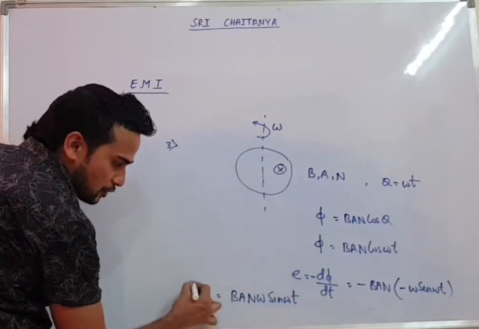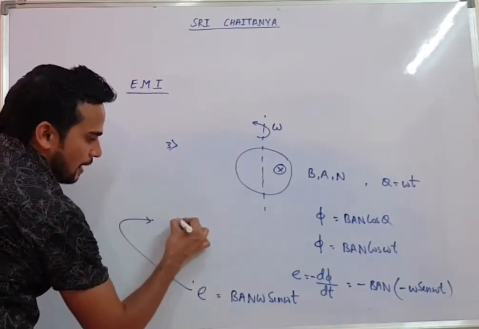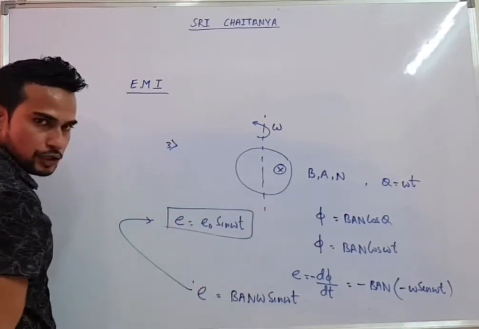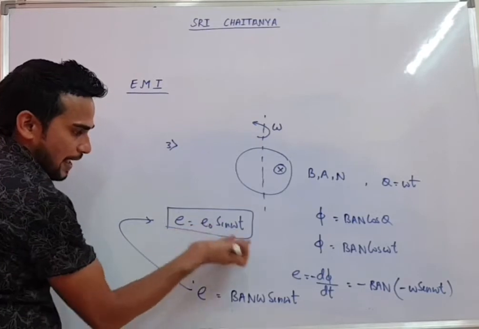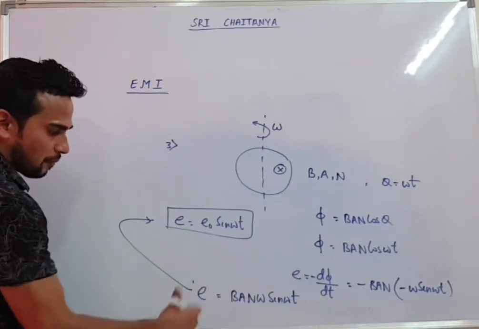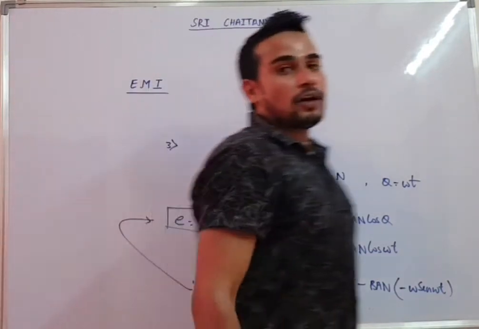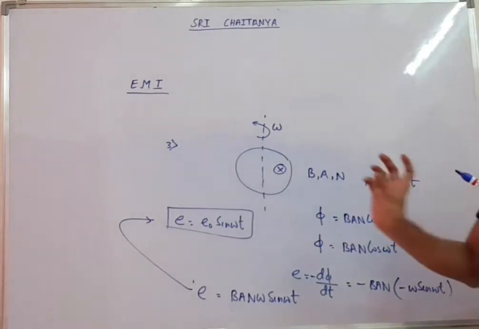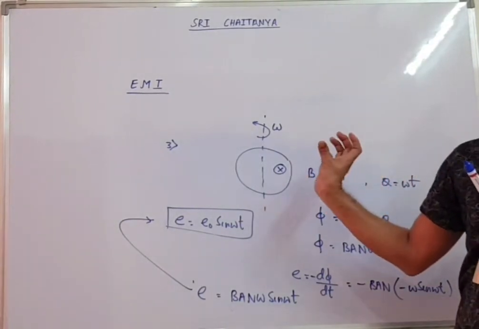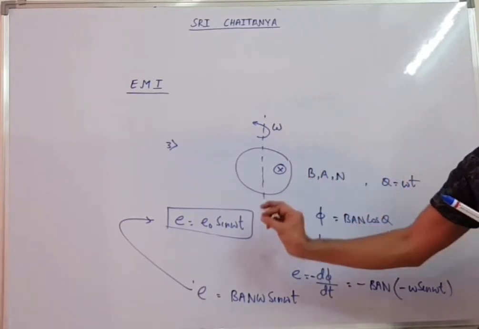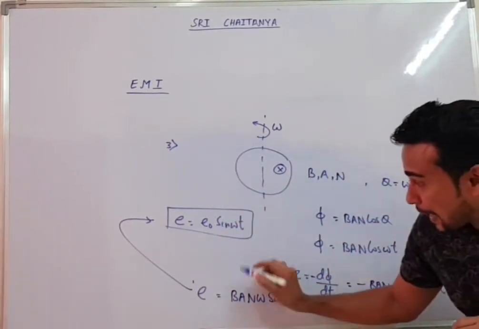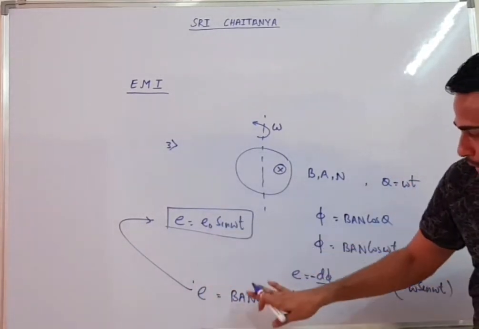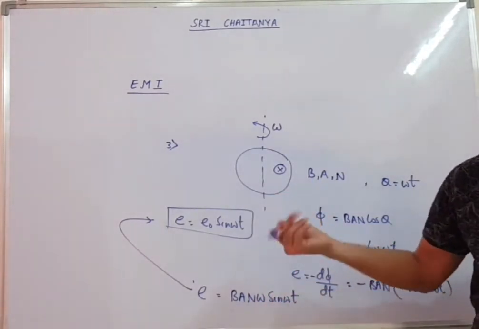This is a very, very important relation. This is the same as E equals E naught sin omega t, which you study in AC current, and this is also the working principle of the AC generator. Which question is asked from here in your NEET exam? In NEET they will not ask you all these things. They will ask you one simple thing: if a coil is rotated with angular velocity omega, find the maximum EMF, E naught. The same thing happens in the AC generator, so they may ask the same question: find the maximum EMF generated in an AC generator.